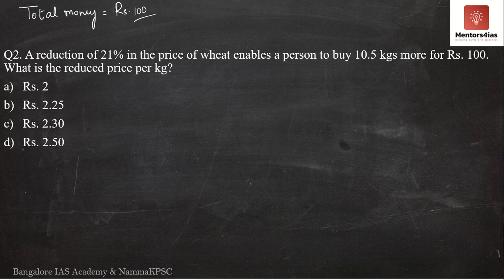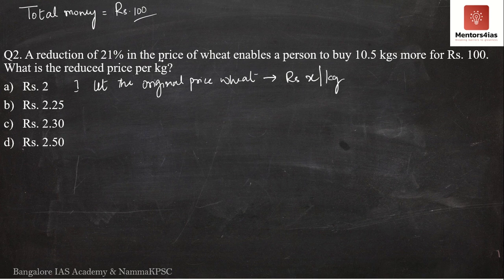First case: let the original price of wheat before the 21% reduction be rupees X per kg. So before the 21% reduction, how much does it cost? It costs rupees X to buy 1 kg of wheat. This is what I am assuming.